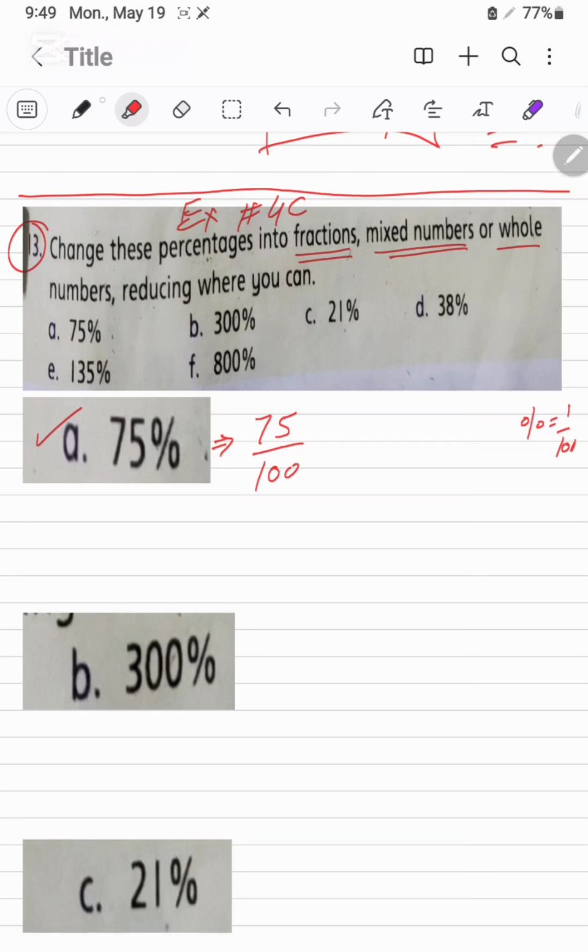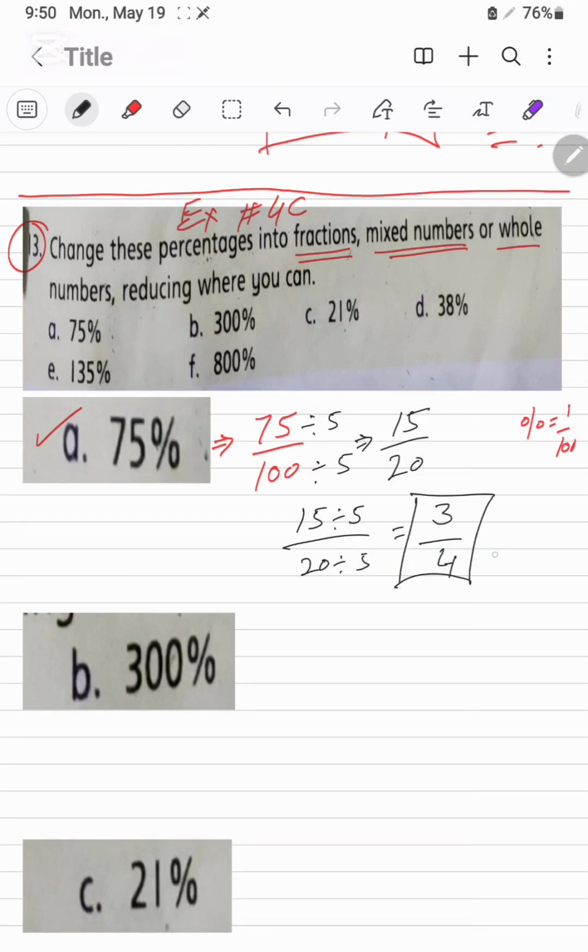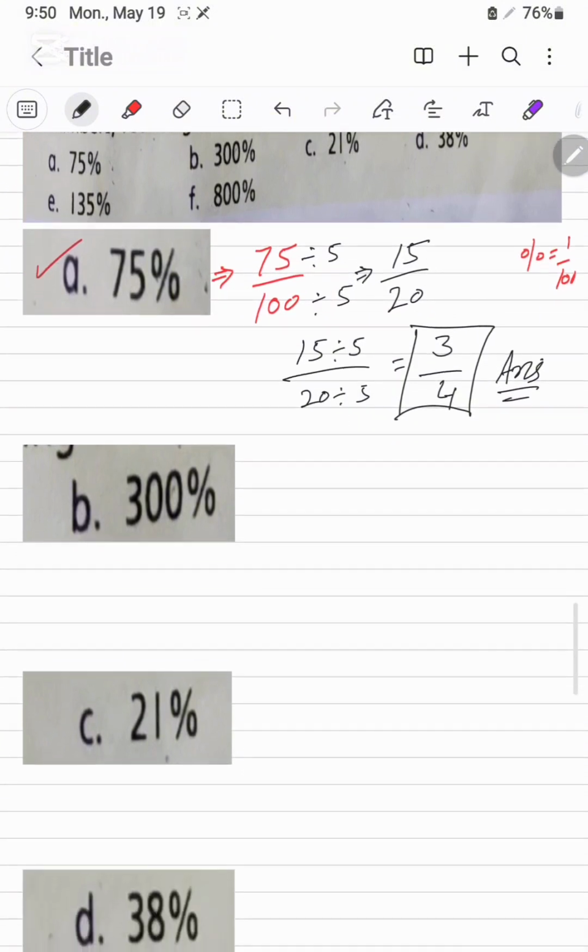Now we will divide this one with 5. It will be 15 over 20. Again divide the 15 divided by 5 and 20 divided by 5. It will be the 3 over 4. It is the final answer of this part of question.